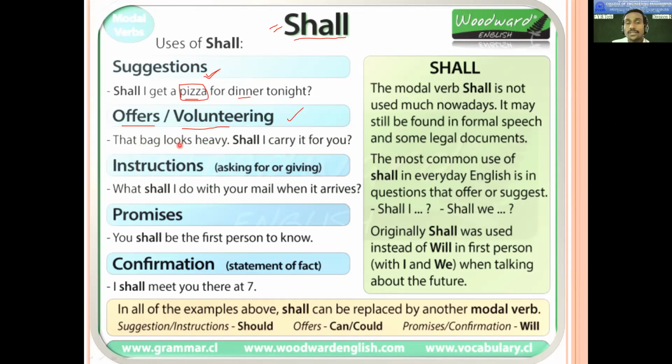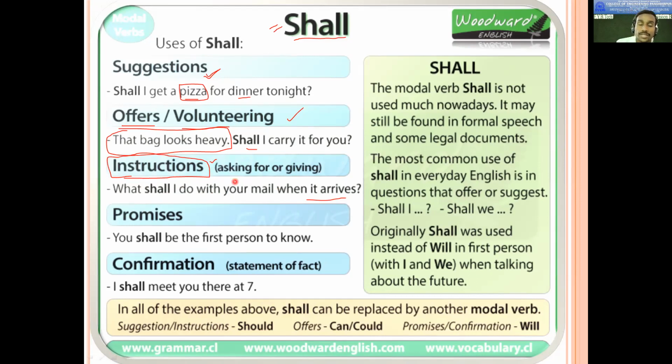So, that bag looks heavy. If someone is carrying a heavy bag and is not able to carry it properly, you can say, shall I carry it for you? What you are doing here is offering your help, you are volunteering. That can be done with the help of shall. Then next, you can ask for instructions, or give instructions, with the help of shall. For example: what shall I do with your mail when it arrives? It is asking for some instructions. Or you can also say, what shall I do when I want to complete my assignment?